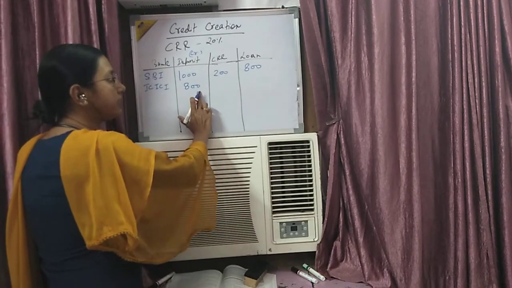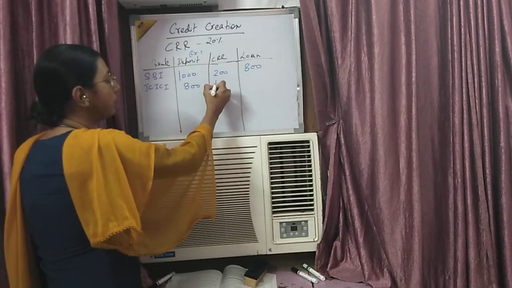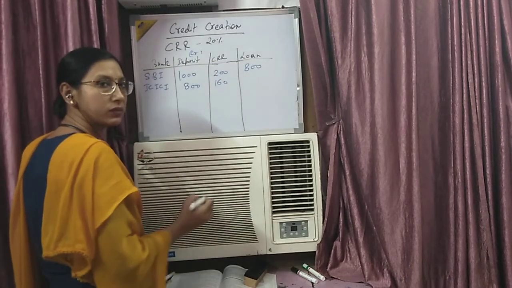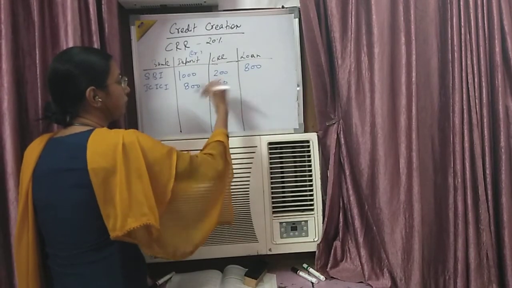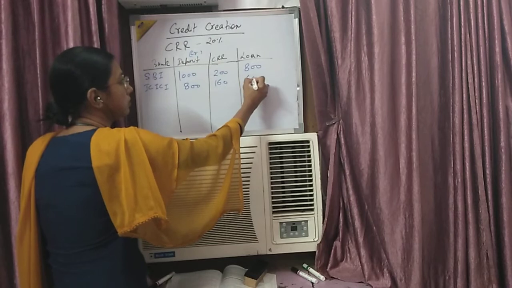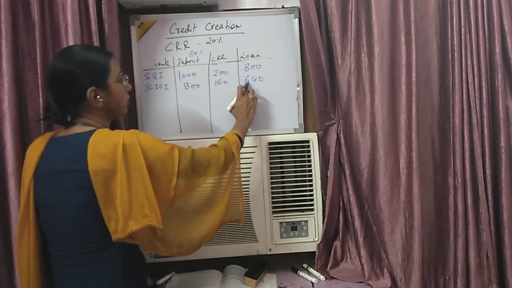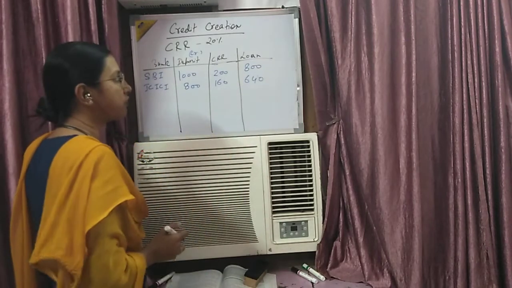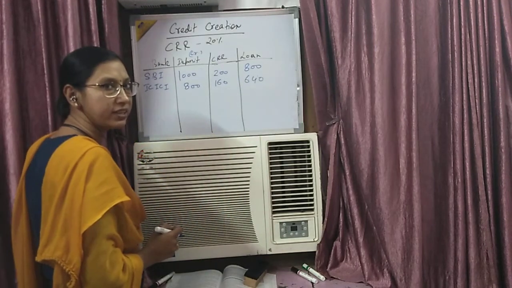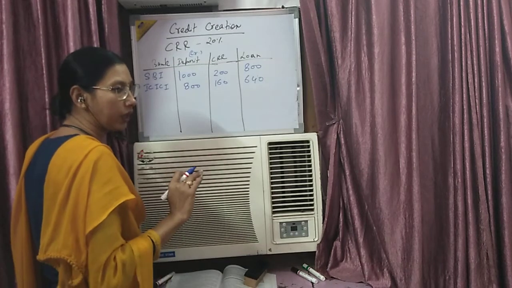How much does ICICI have to give to RBI? 160. What is left with ICICI is 640, which ICICI will give as a loan.